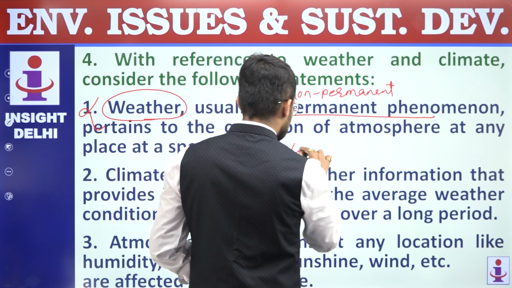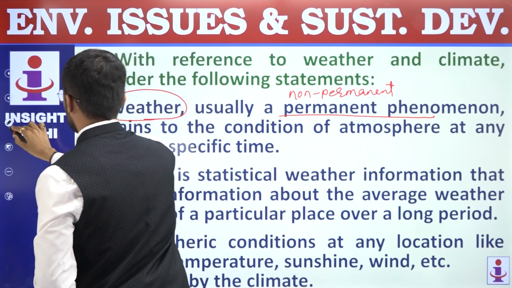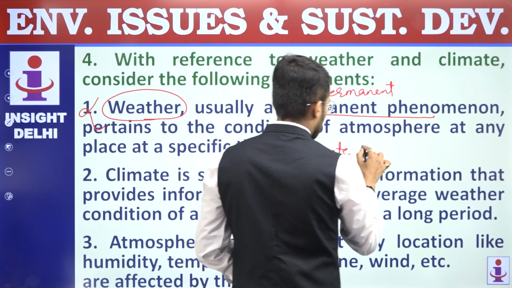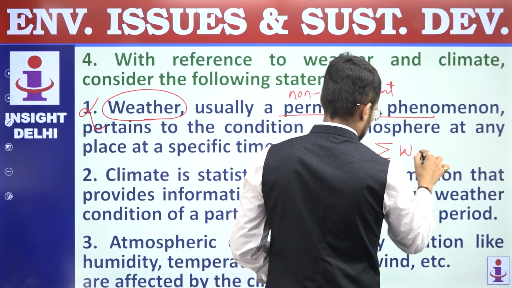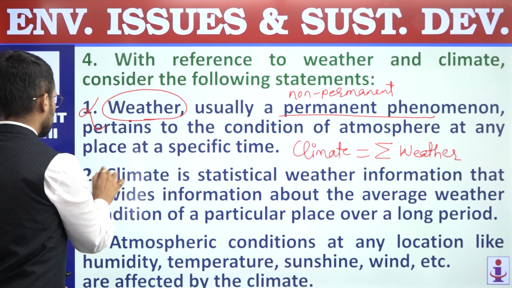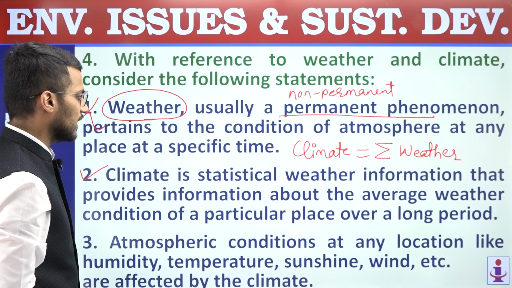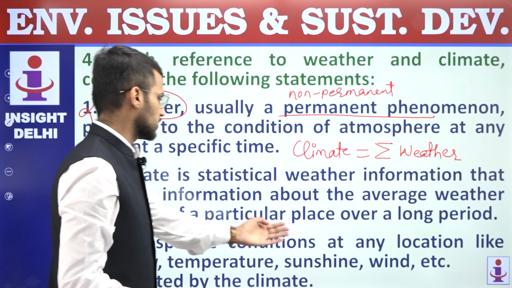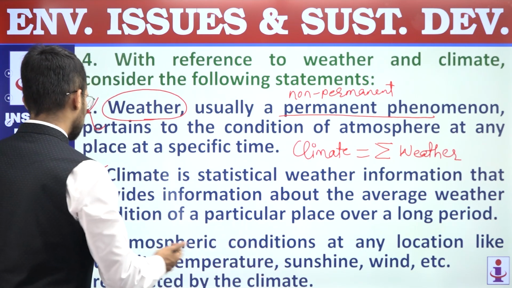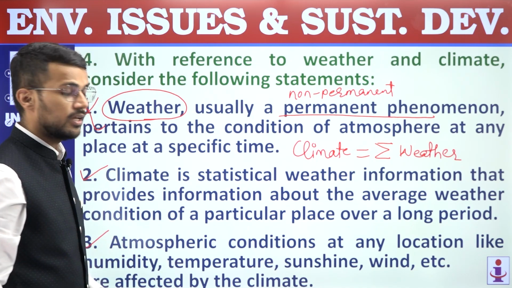So in a nutshell, we can say that climate is a summation of weather, right? So that is what is explained by statement number 2, and hence it is a correct statement. Next, third statement. Atmospheric conditions at any location like humidity, temperature, sunshine, wind, etc. are affected by the climate, right? So these conditions are affected by the climate, and hence third statement is also a correct statement.